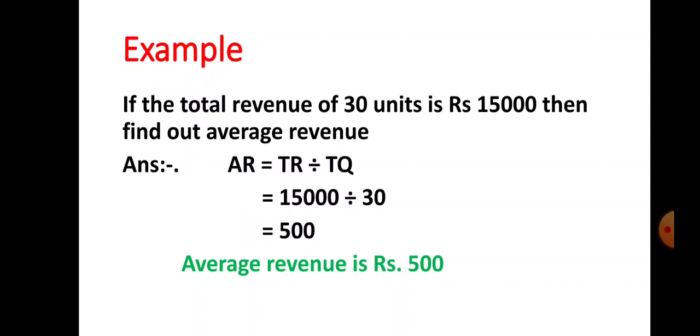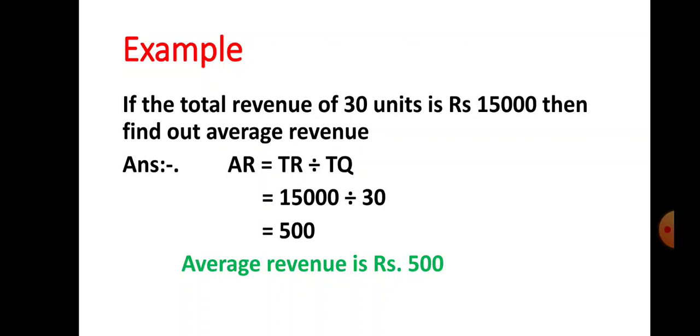Now let us see the second example of how to calculate average revenue. If the total revenue of 30 units is rupees 15,000, then find out average revenue. What is your first step? The first step is to write down the formula of average revenue. AR is equal to TR divided by TQ. AR stands for average revenue, TR stands for total revenue, and TQ stands for total quantity.